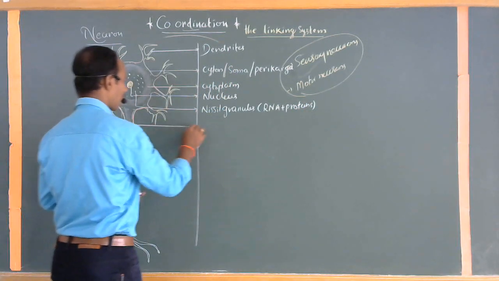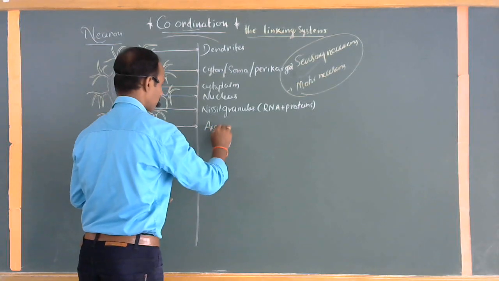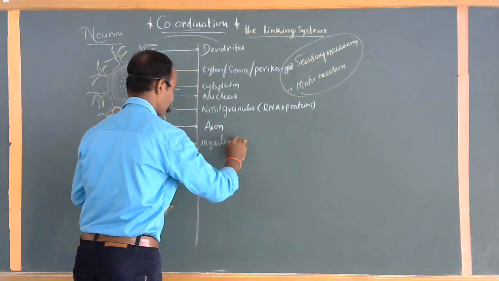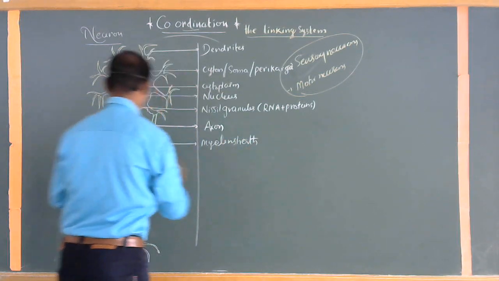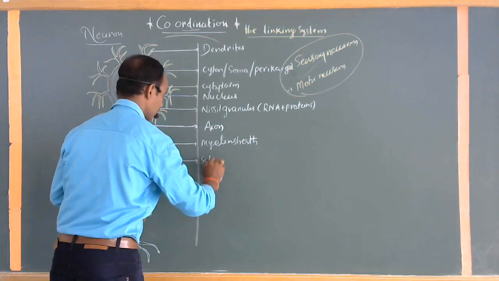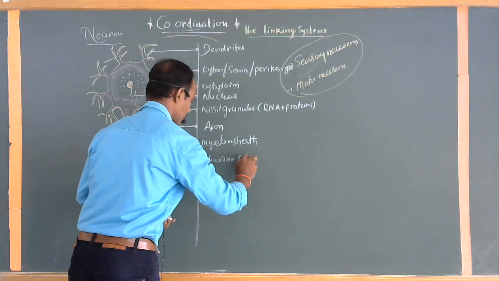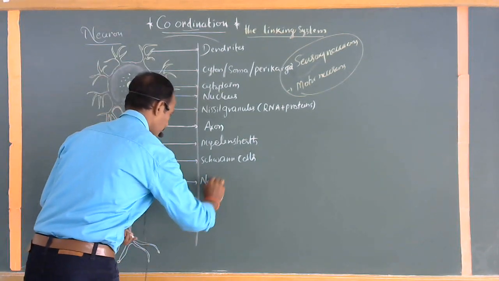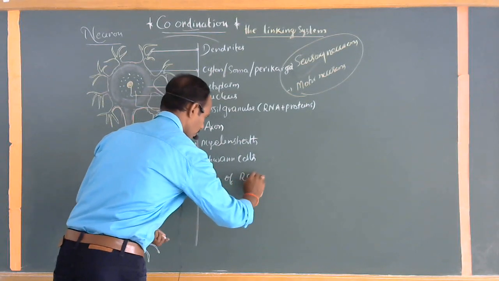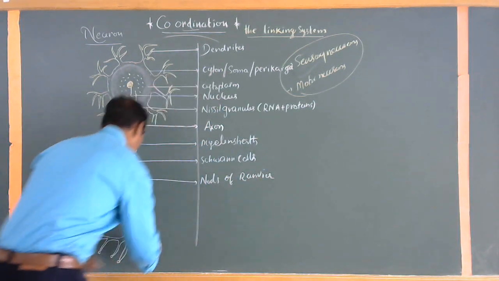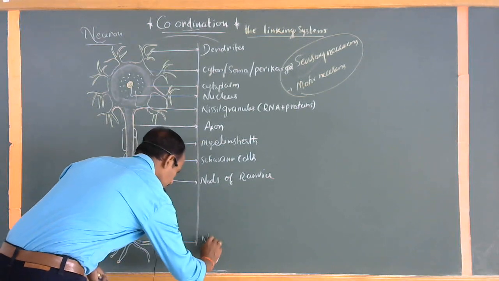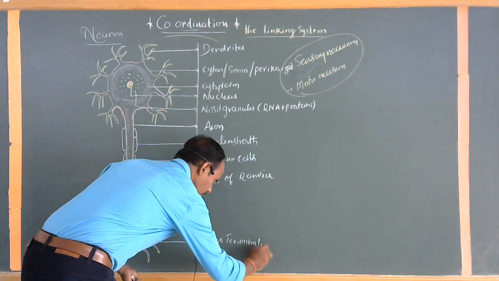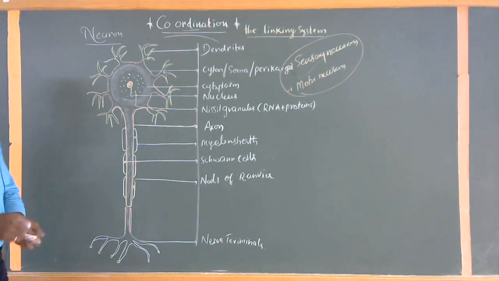Okay. This long fiber-like structure is called the axon. This is called the myelin sheath. These cells are called the Schwann cells. At regular intervals, small gaps are called nodes of Ranvier. These are called nerve terminals. So observe clearly the structure of the neuron here.